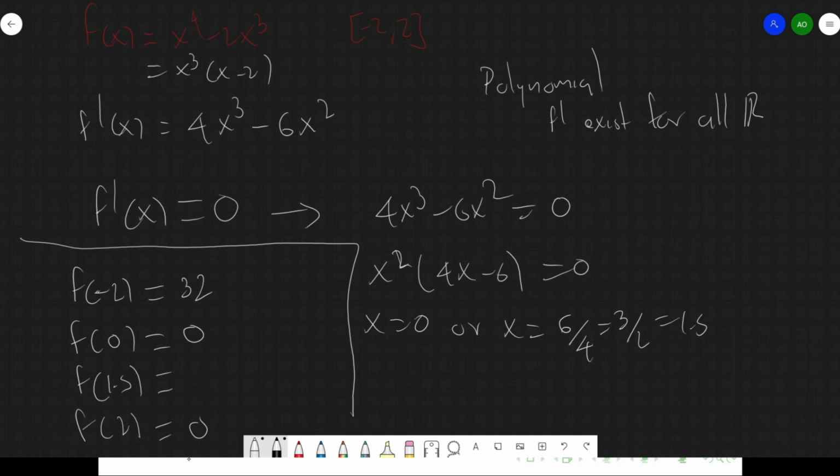Now we're going to have 1.5 cubed and 1.5 minus 2. This is good to know because although I can calculate what that is, very quickly I'm going to know that this is a value that is smaller than 0. This is a negative number. So immediately this is going to be my minimum, and this is going to be my maximum, just by comparing the values of the function here.